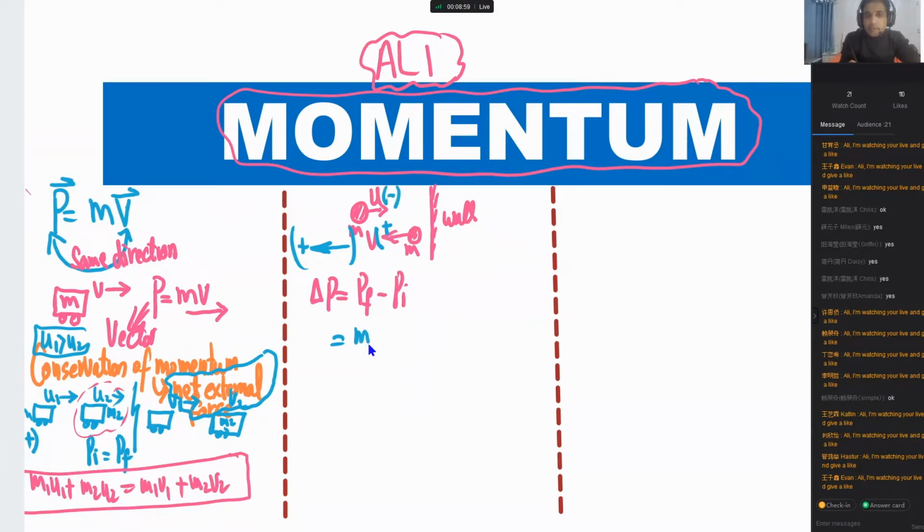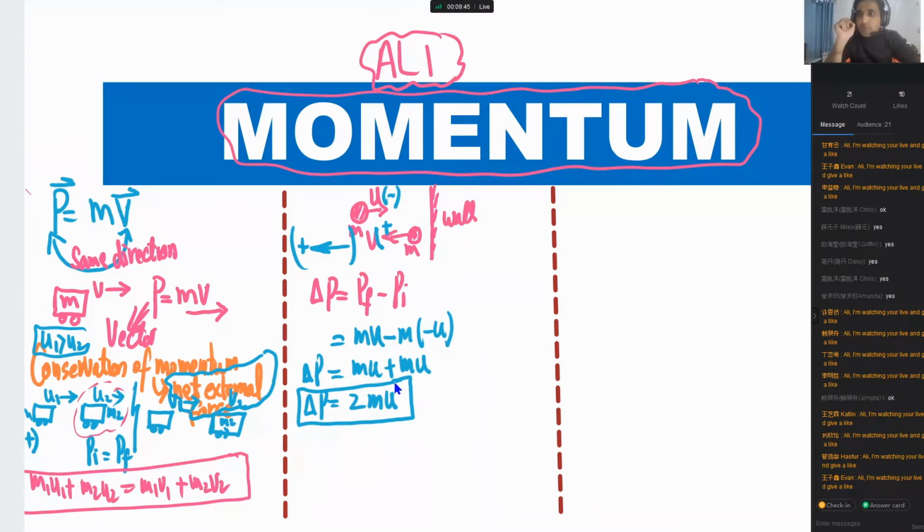So now you can write down mv, and v is also equal to u, so this is mu minus the initial momentum. The initial momentum is m, and this u is negative, so you have minus u here. Finally, you can write this as mu plus mu. So the change in momentum in this case is equal to 2mu. The speed of this one before and after is the same, but the change in momentum is 2mu, not 0. This is a very important point you need to understand about momentum. I hope this point is clear to you.